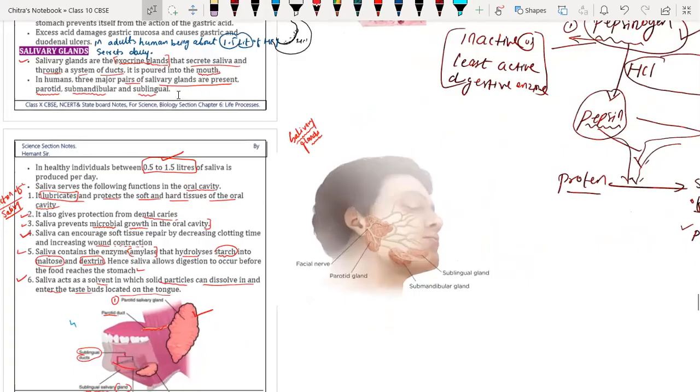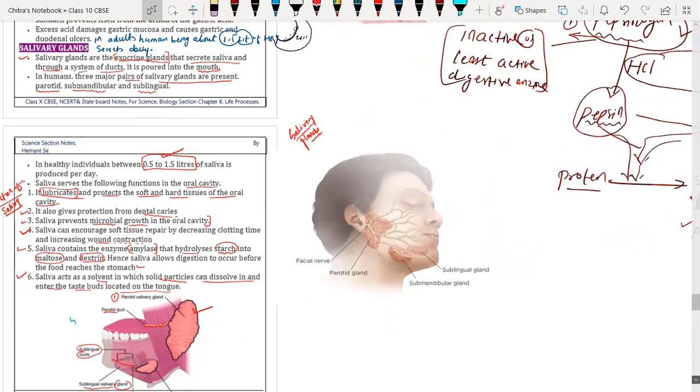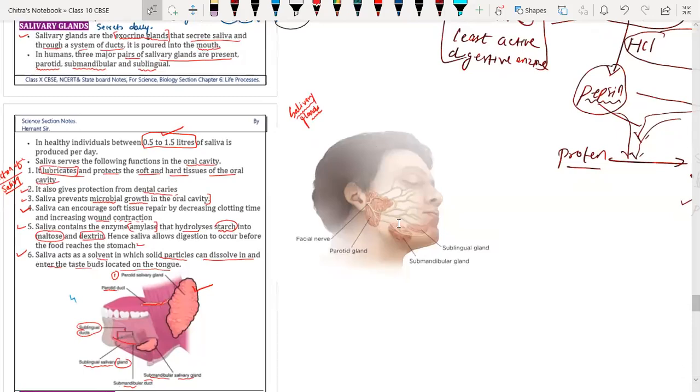Now, can you see all the points and both the diagrams? Yes, sir. So in one shot, you can take the screenshot. Everything is one diagram, one picture only. Done? Yes.